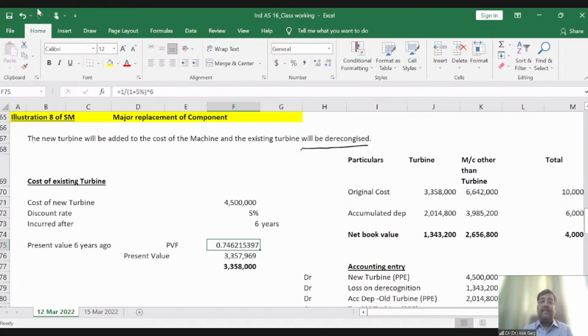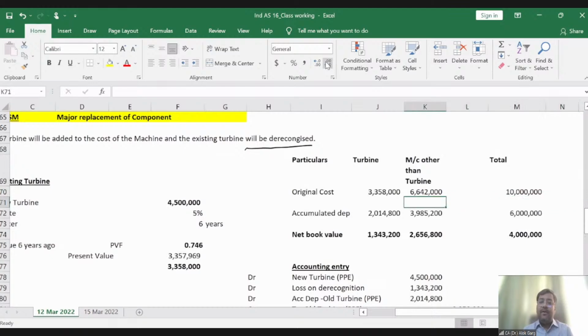It will give a discount factor of 0.746. If you multiply 45 lakh by the present value factor, it will give us 33,57,969. I have rounded it off to 33,58,000 just for simplicity of the calculation. You can also do that, right?